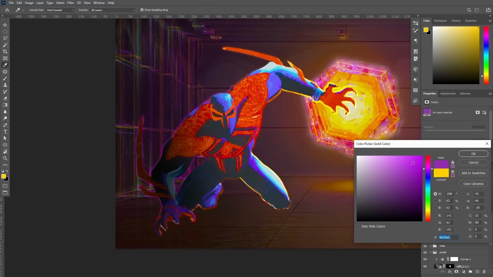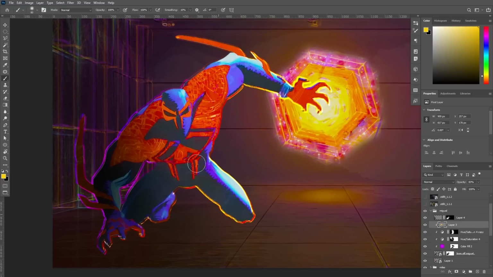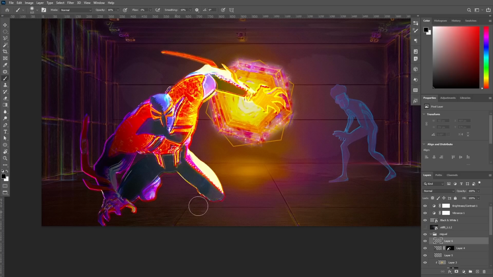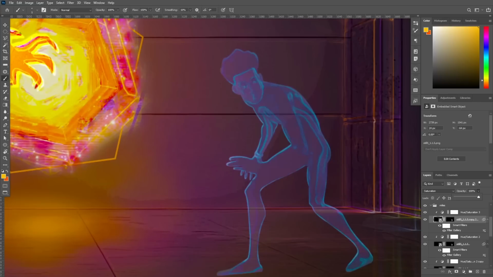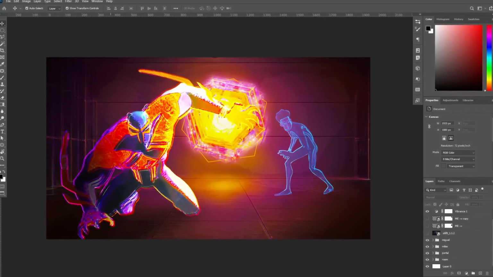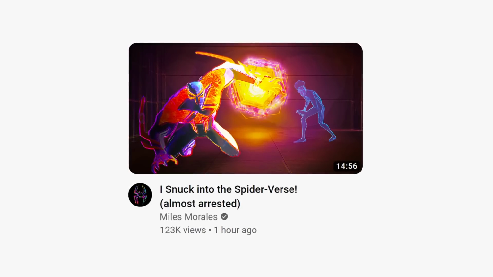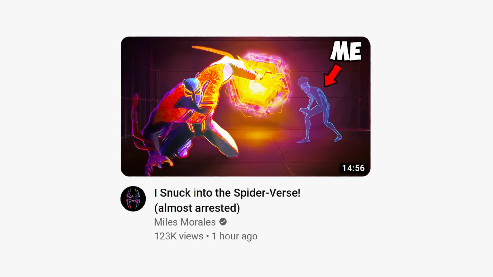Taking a closer look at the glowing lines in the movie, we can see that some of them shift from color to color. I'm gonna apply that to Miguel's glowing lines and make the side closer to the portal orange and the side further away purple. Now add a slight shadow being cast by Miguel's body, but none for Miles because he's invisible. Lastly, I added some final touch-ups like color corrections, zooming in, and adding a vignette. I do feel like something's missing though. And there it is, the final thumbnail.